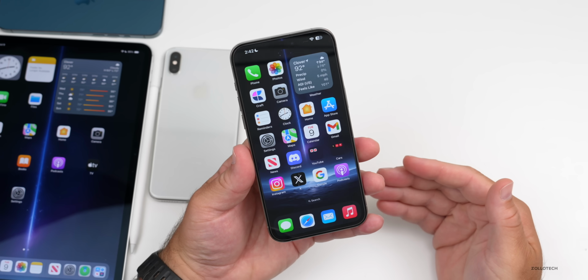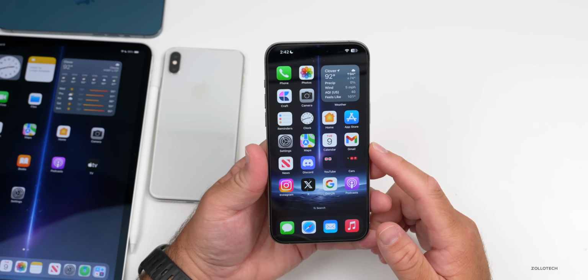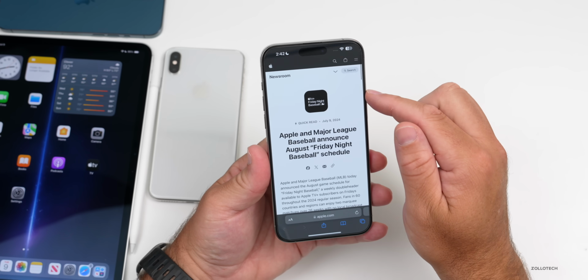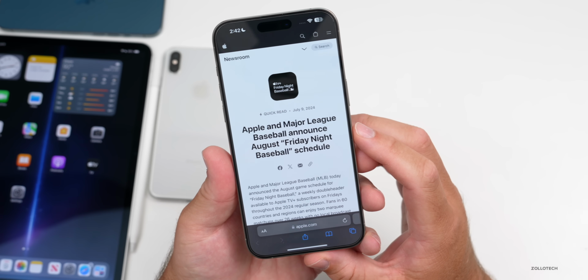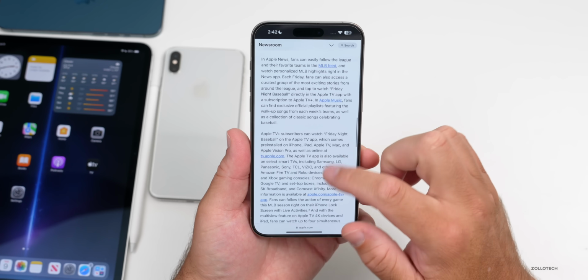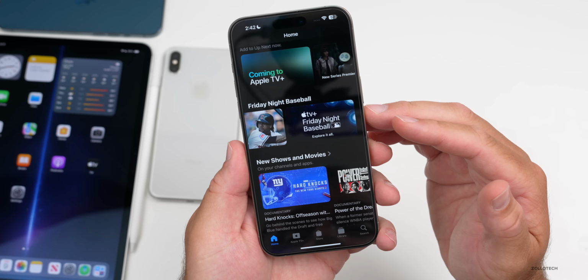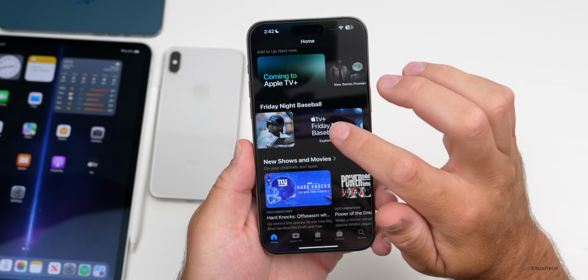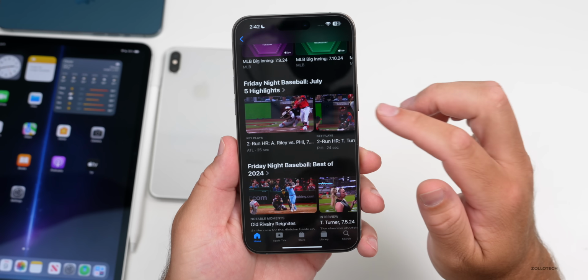Now, Apple did announce a new update today that goes along with the Apple TV app in this update, and they've announced it on their Apple Newsroom website. It says Apple and Major League Baseball announce August Friday night baseball schedule. So you can read all about this here. I'll link it in the description. And if we go into the TV app, they've updated it with Friday night baseball. You can see this here where we can explore it all. And if we scroll down, you'll see all of the different schedules and even highlights here.